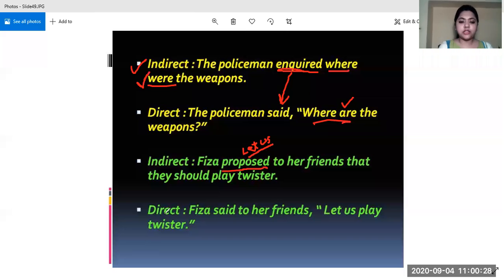So let us look at the direct speech. Fiza said to her friends. Now Fiza proposed to her friends, again there is an object. So Fiza said to her friends, then comma. What did she say? Let us play Twister. That they should play Twister means let us play Twister. She's suggesting to her friends. She's proposing to her friends. So it will change into this form. All right.